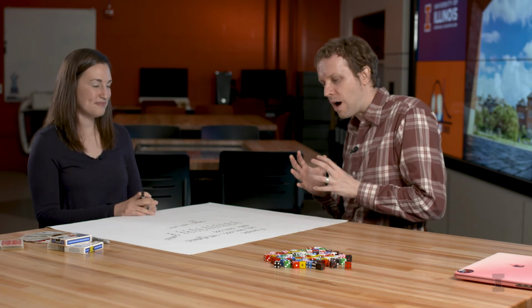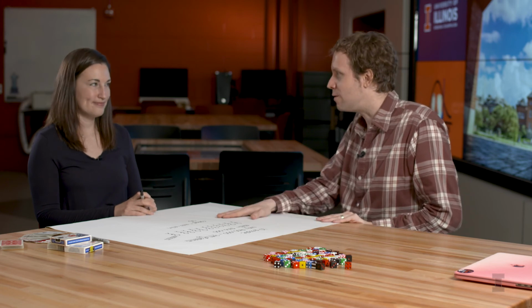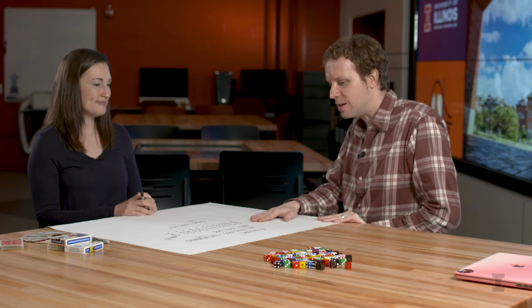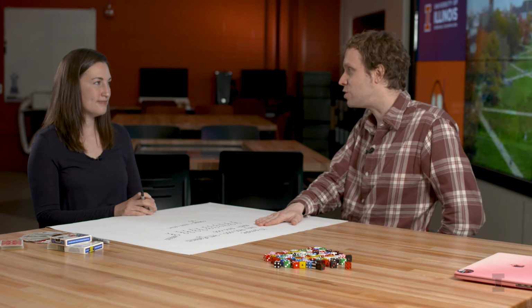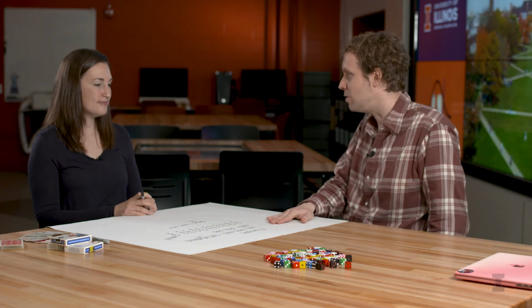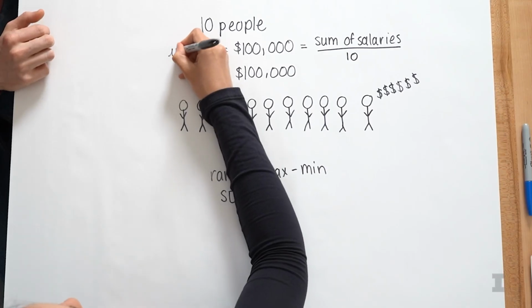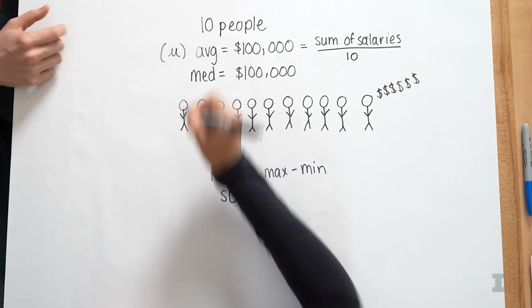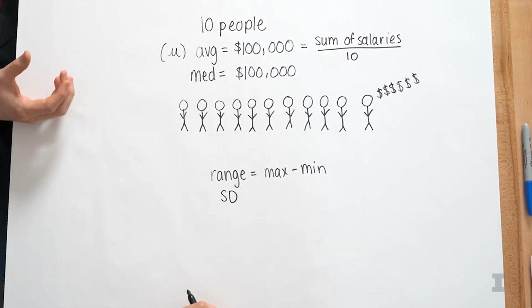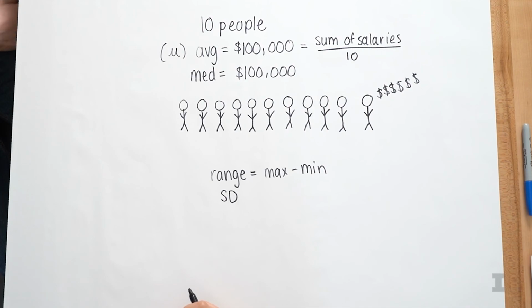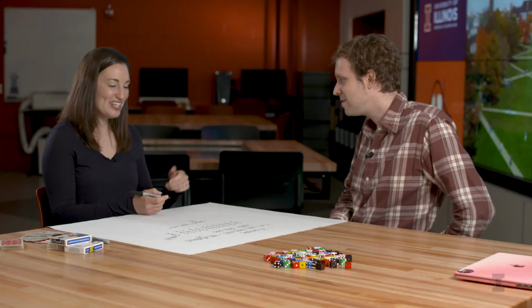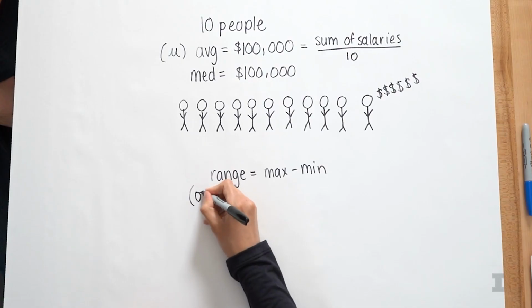And one thing that you're going to see throughout this series is that we also use a few symbols to represent these different quantities. When I mention the average or the mean, I often use the Greek letter mu. So mu is going to represent the average of a data set. And standard deviation, do you have a symbol for this? Yeah, a lot of times you'll see it as sigma, another Greek letter.